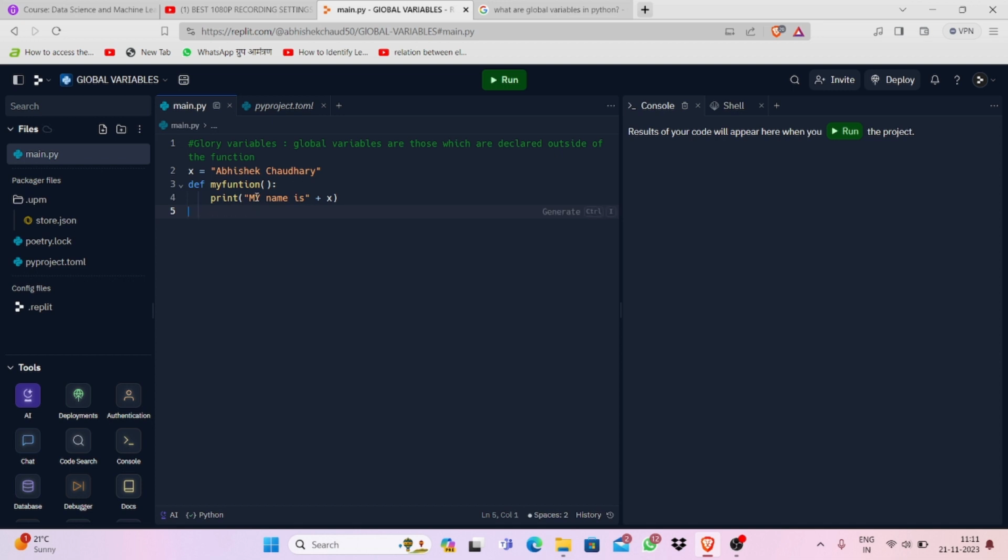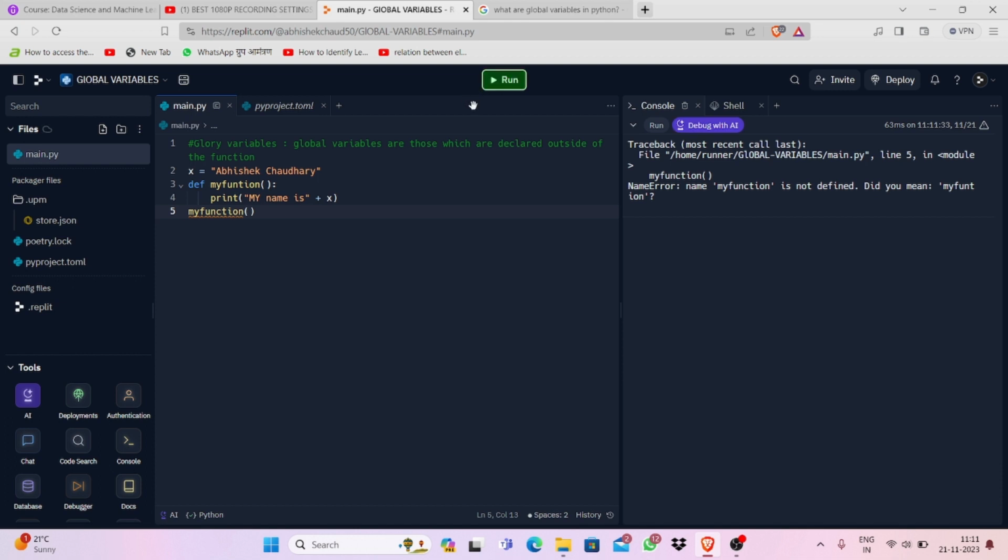And now end of my function, and you have to declare it outside, okay? You have to call my function, okay? And let's see what result it is showing. I think we have taken the right function. So let's run it, and let's see what's going to happen. It's showing an error. Okay, actually I've taken my function here. See, I've made a mistake here, function.